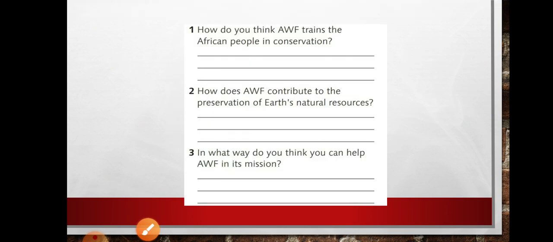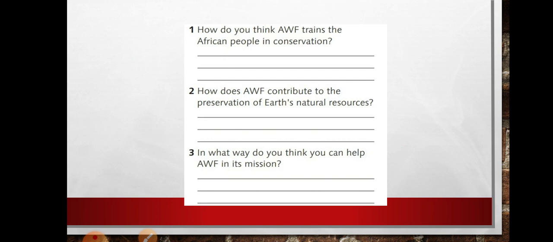So here you have the questions. How do you think AWF trains the African people in conservation? Let's think about it. What does the AWF, or the African Wildlife Foundation, do to train the African people in conservation? For example, they may spread the awareness of the importance of the wildlife. What is the meaning of spread the awareness? It means to raise awareness.